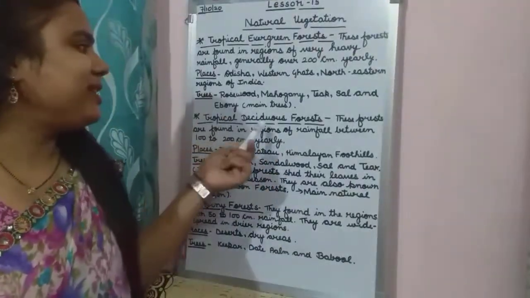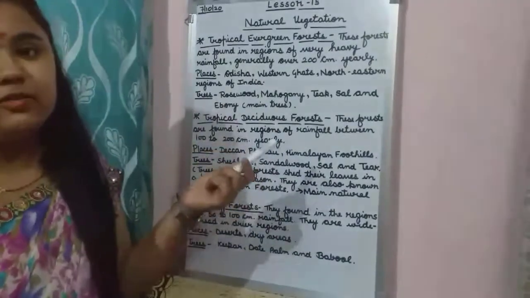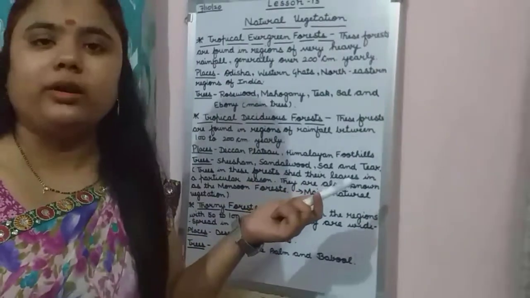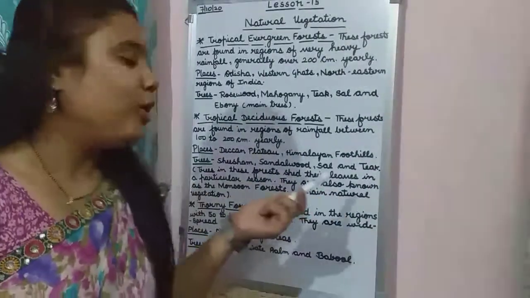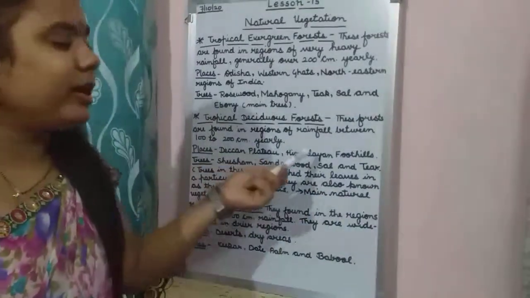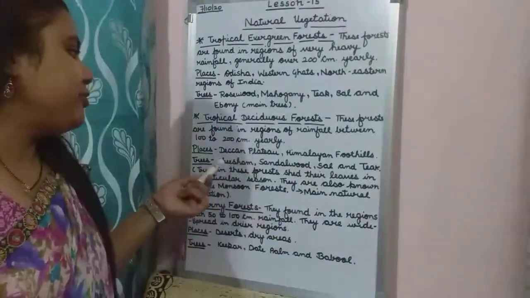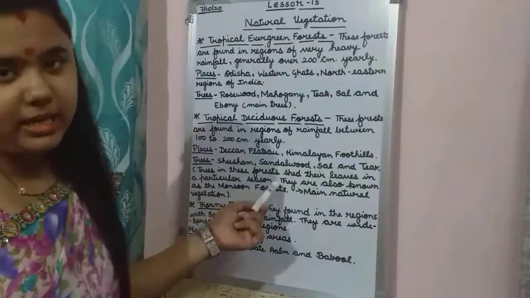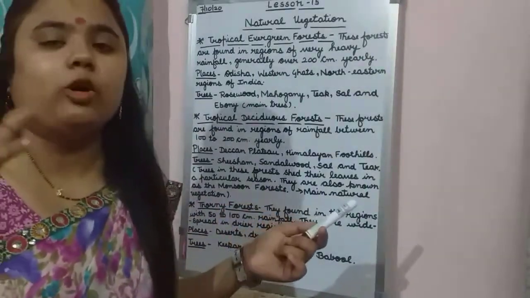Then tropical deciduous forests. They are the forests mostly found in those areas which have 100 to 200 centimeter rainfall yearly. The places are the Deccan Plateau and Himalayan foothills. And the trees are shisham, sandalwood, sal, and teak. They shed their leaves once a year, mostly in the autumn season.